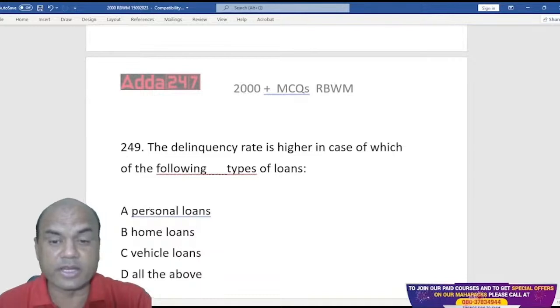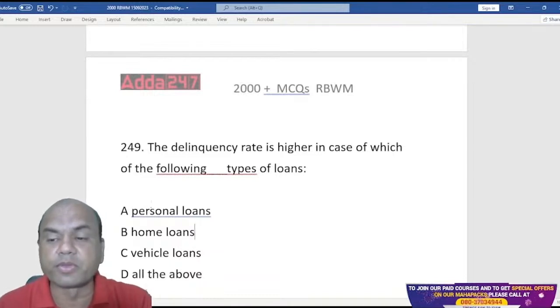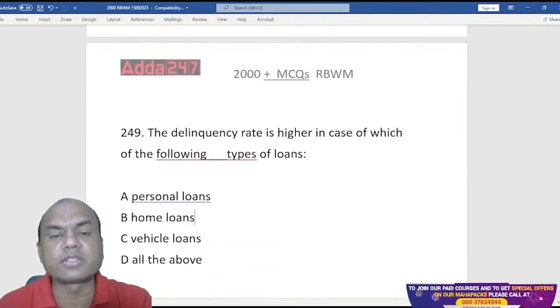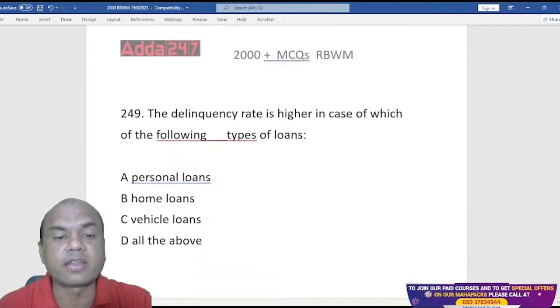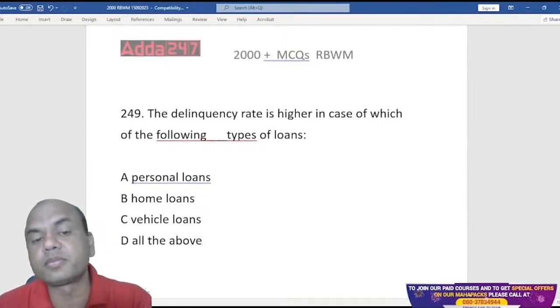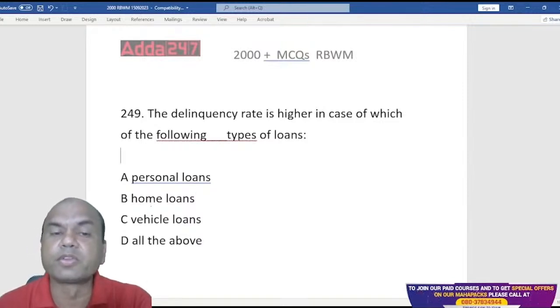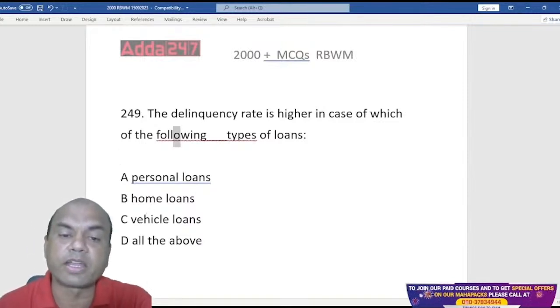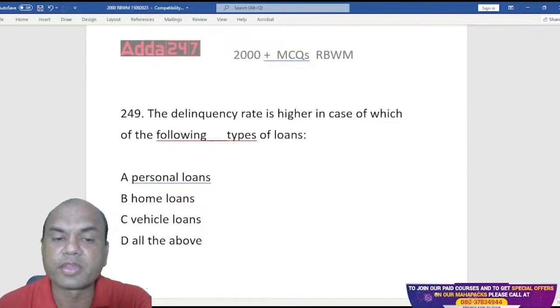The delinquency rate is higher in case of which type of loans? Delinquency means failure, default. The default rate is higher in which type of loans: personal, home loan, vehicle loan, or all of the above? Which type of loans will you find this default rate as higher?